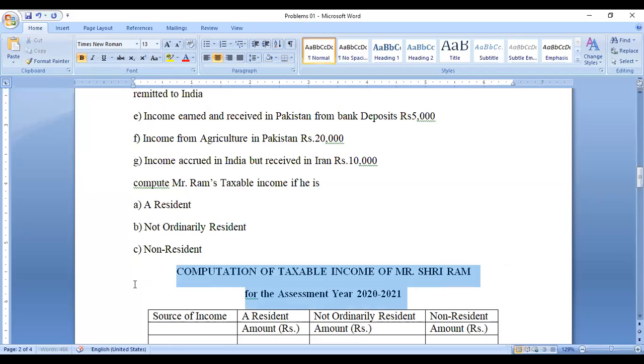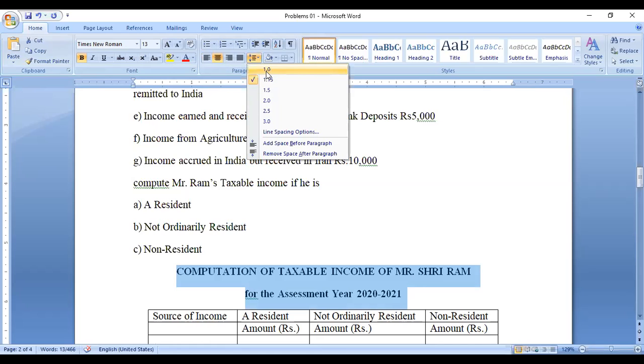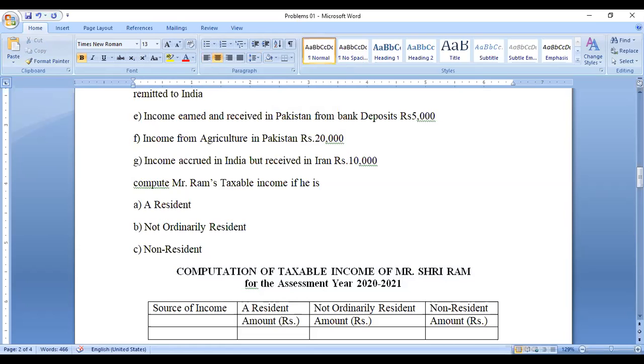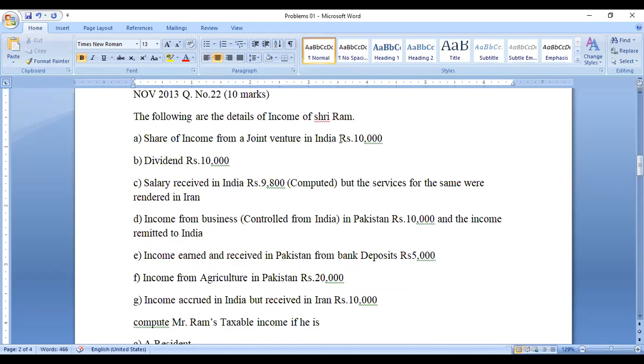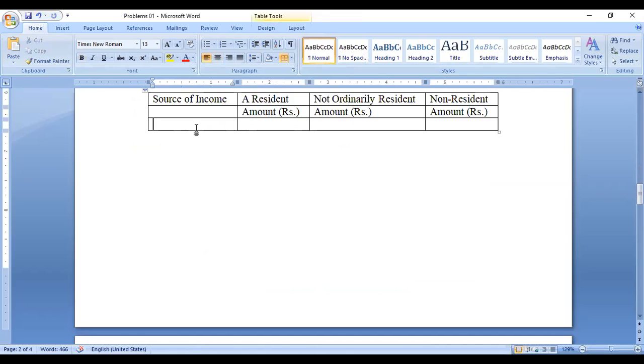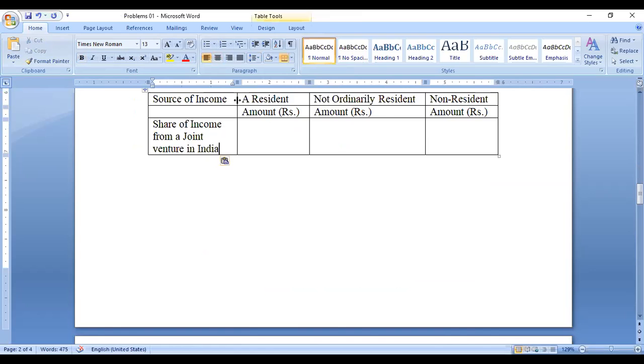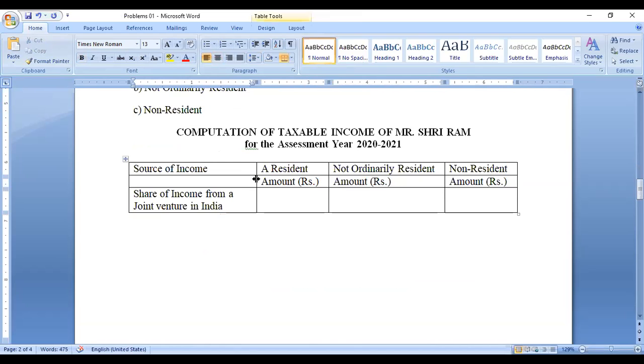This is the format we have opened. What we have to do: first open three amount columns and one particulars column. The first category is share of income from a joint venture in India, income received from joint venture business.